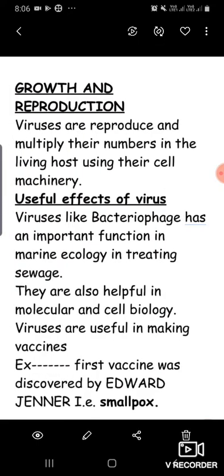Next is growth and reproduction. Viruses reproduce and multiply their numbers in the living host using the host's cell machinery. Earlier we have discussed that.